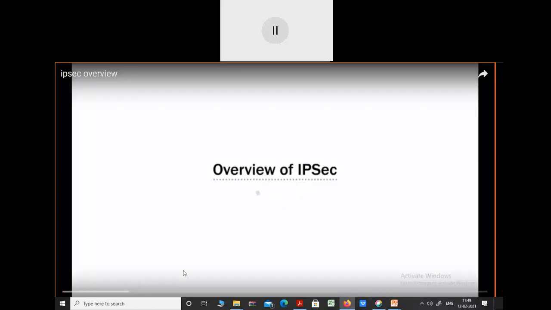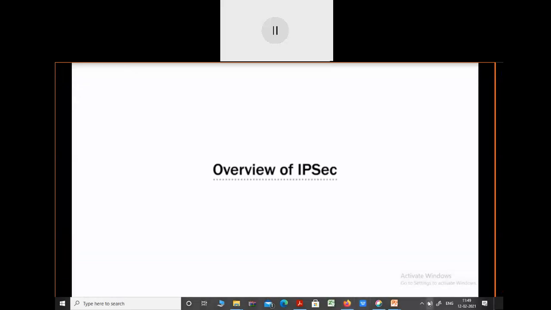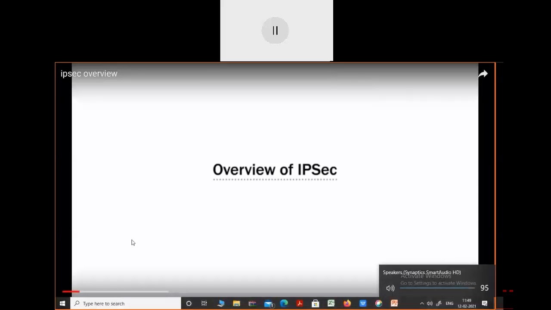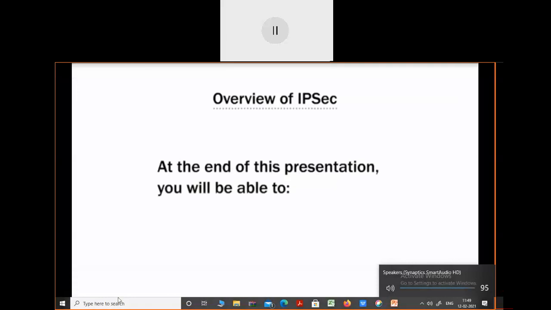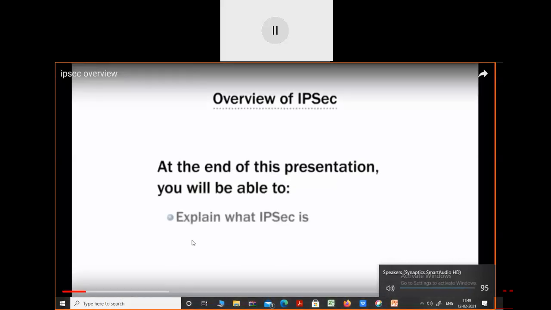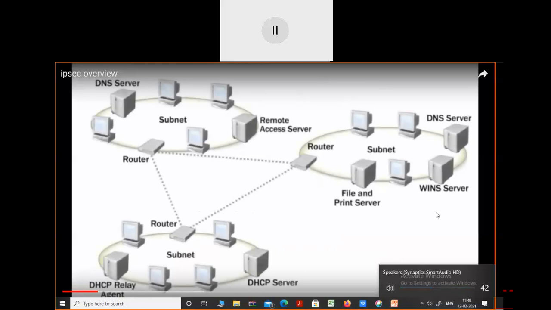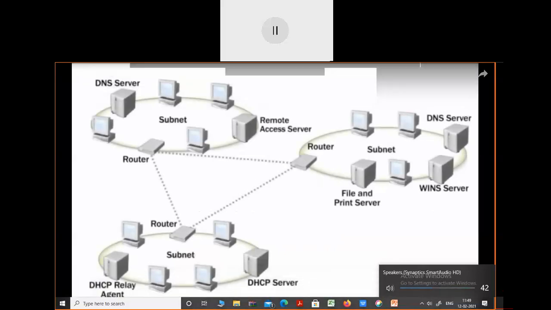IPsec means IP security. You just see this video, you will come to know how the data is transferred from one host to another host, and how IPsec can work on IPv6. See, this is one network they have given.